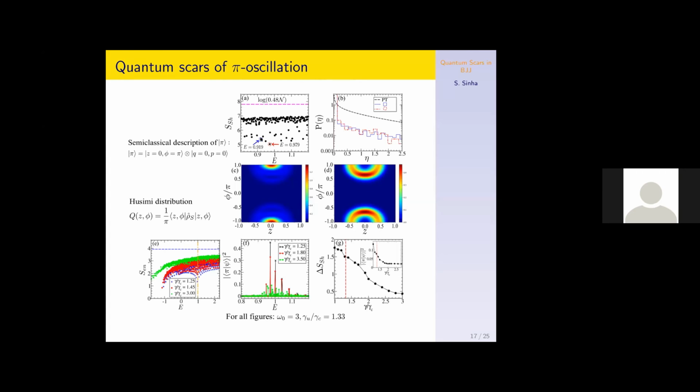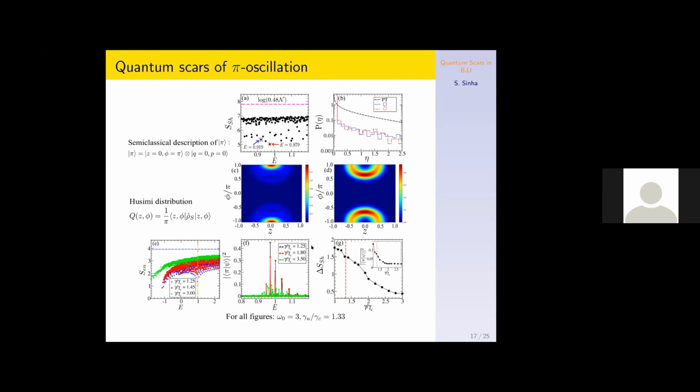Then we take an eigenstate and compute the overlap with this semi-classical pi state, semi-classically describing this pi mode fixed point. We find that the states whose Shannon entropy deviates from this limit show a very strong overlap with the semi-classical pi state. And this is one signature of the scarring phenomenon.